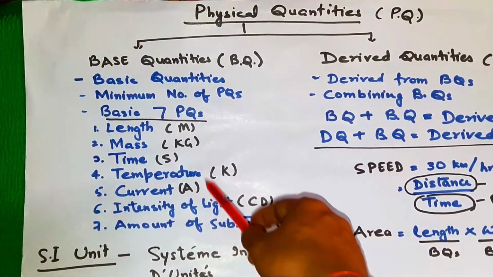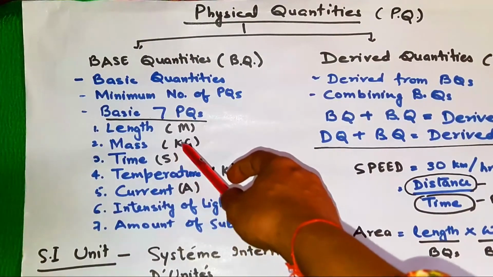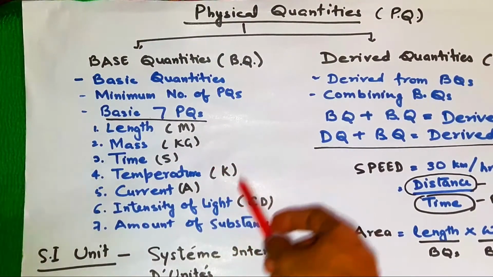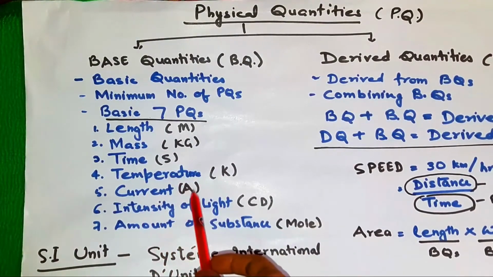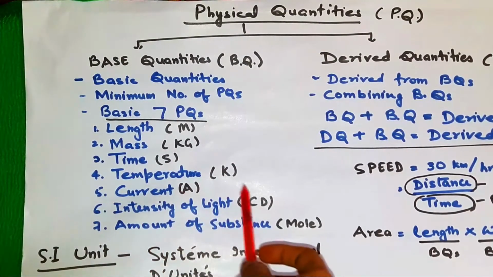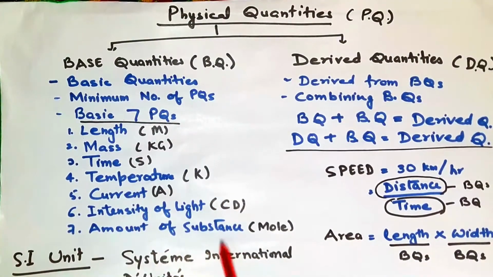That is the length, which can be measured in meter. Mass, that is kilogram, and then time, second, then temperature, Kelvin. Intensity of light, that means how intense the light is, that is the candela, and amount of substance, mole.